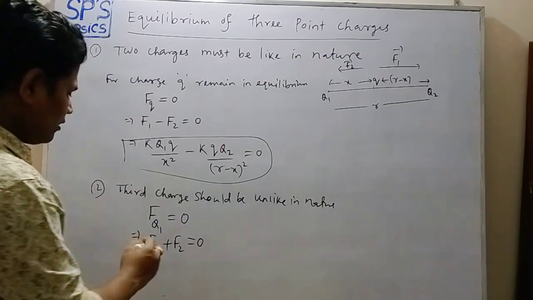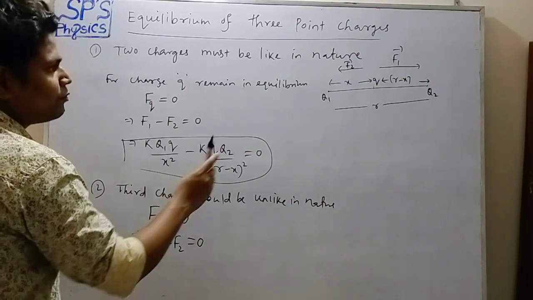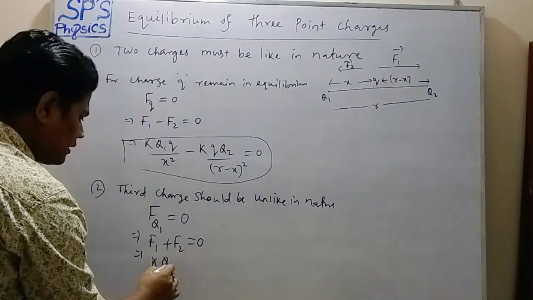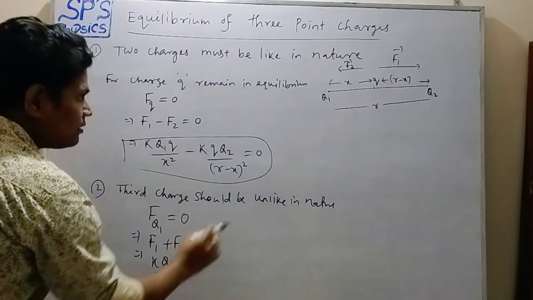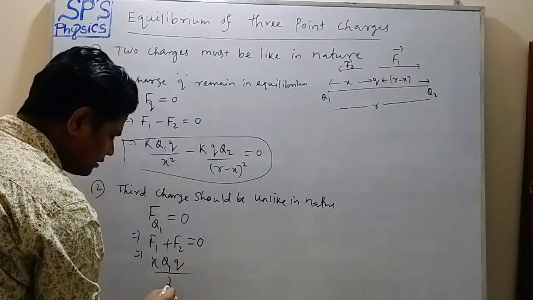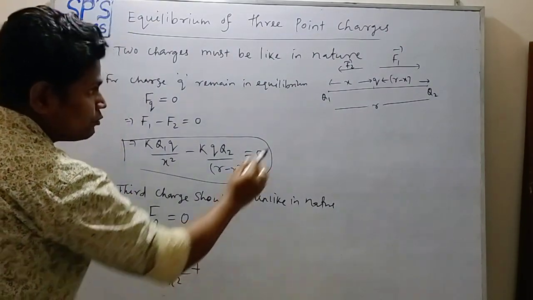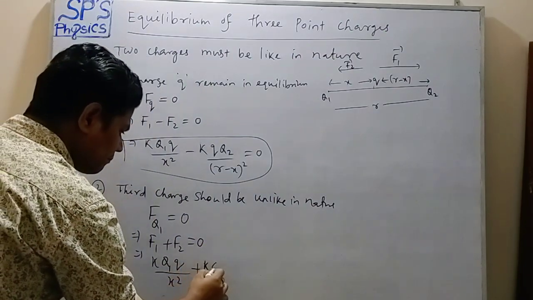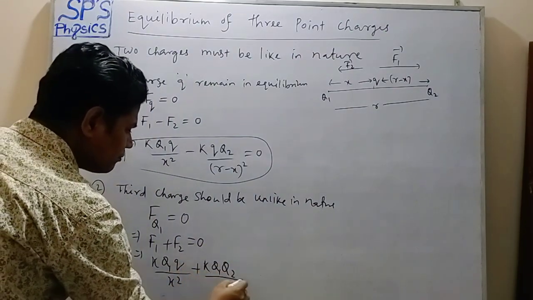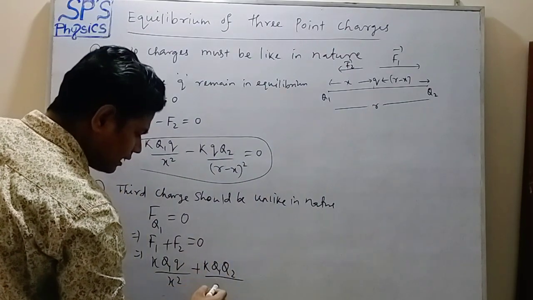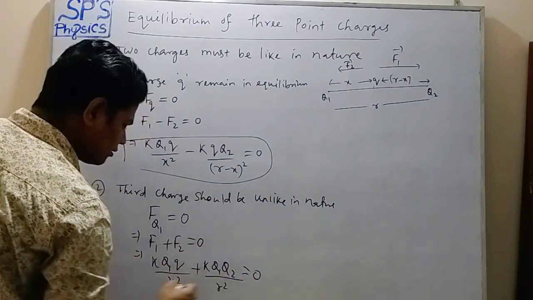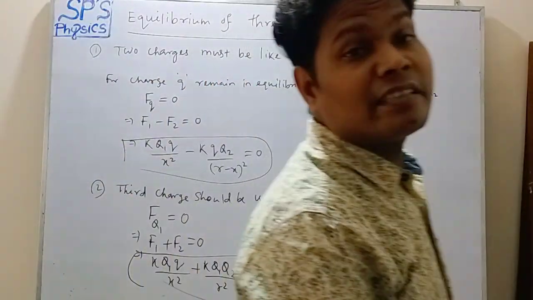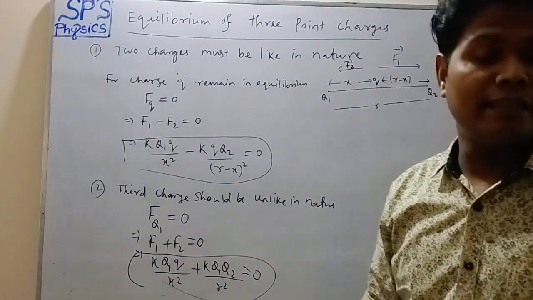F1 is the force between q1 and q, that is k q1 q upon distance x, that is x square, plus F2 is the force between q1 and q2, that is k q1 q2 upon the distance between them, r. So r square equals 0. So this is the condition for a system of three charges to remain in equilibrium.